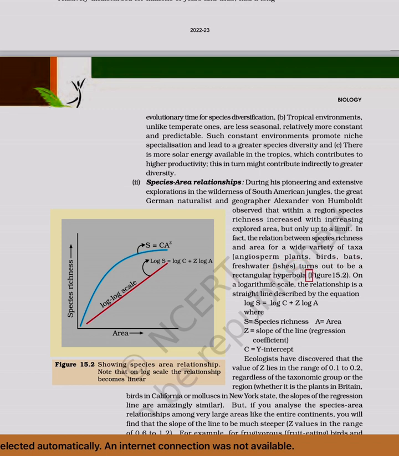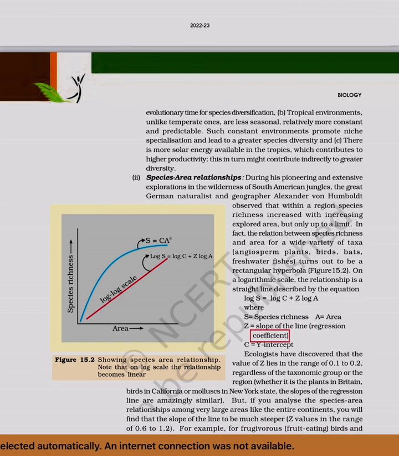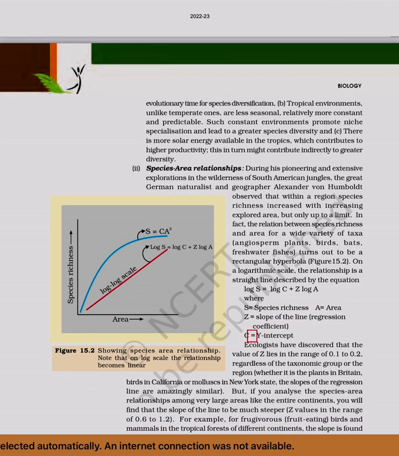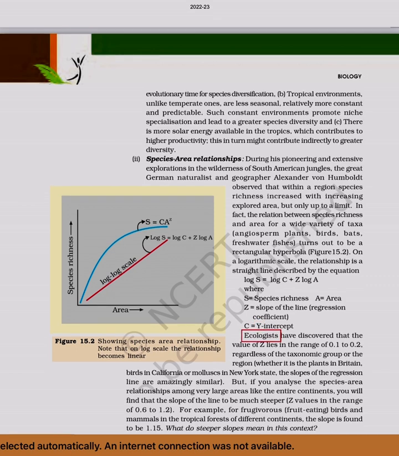Figure 15.2. On a logarithmic scale, the relationship is a straight line described by the equation log S = log C + Z log A, where S = species richness, A = area, Z = slope of the line (regression coefficient), C = y-intercept.